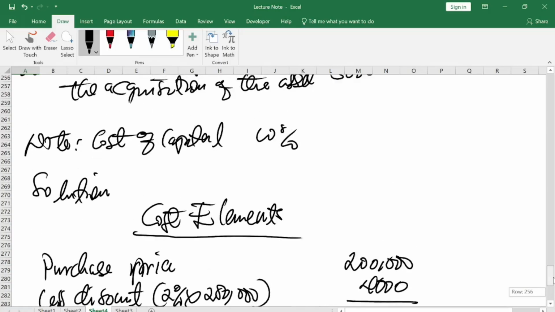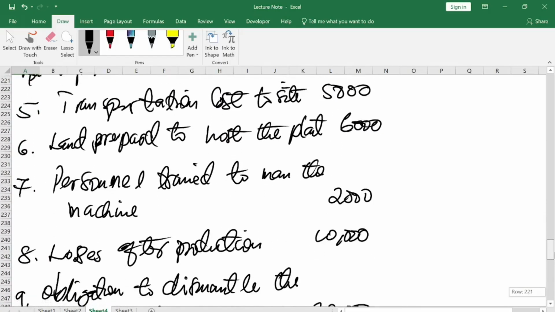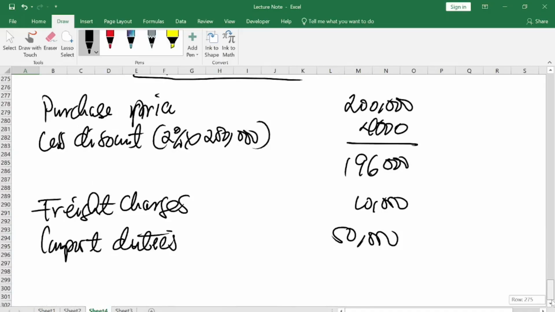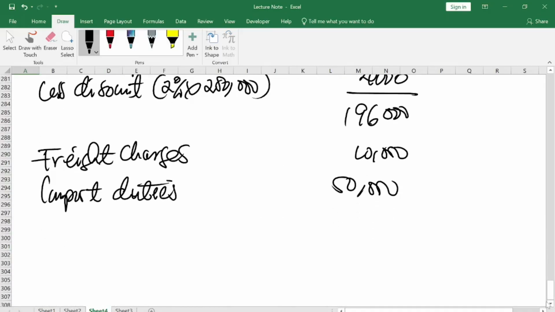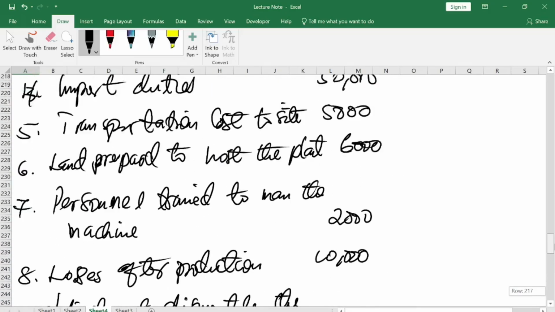Then the next item is transportation cost, 5,000. Transportation cost is part of the direct cost, which is 5,000.